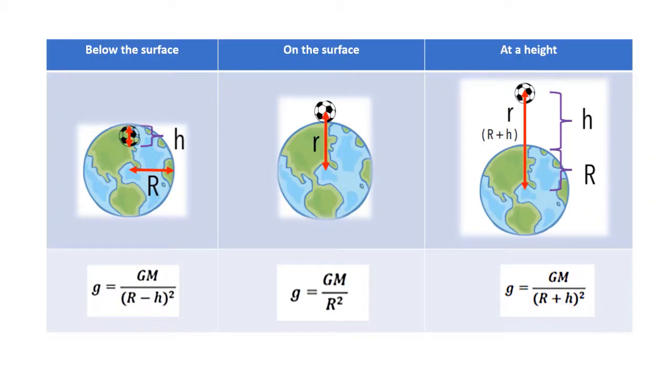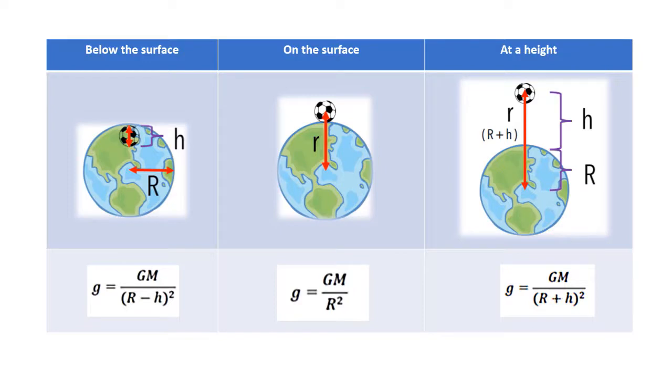Now, let's study the diagram and derive formulas to calculate the gravitational acceleration at different distances relative to Earth's surface. For case number 1, if the object is below the surface of the Earth, the gravitational acceleration will be big G times mass of the Earth, m, divided by the square of r minus h, where capital G is the universal gravitational constant.